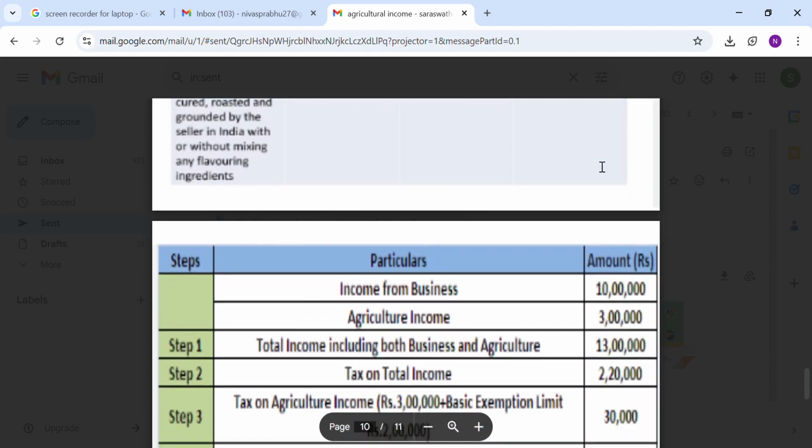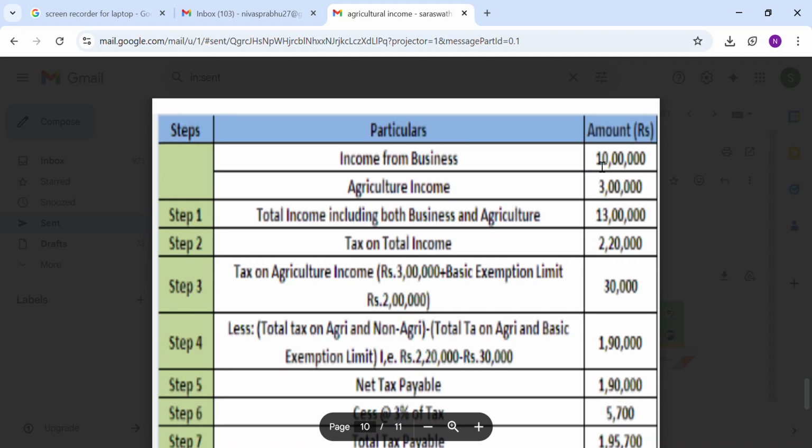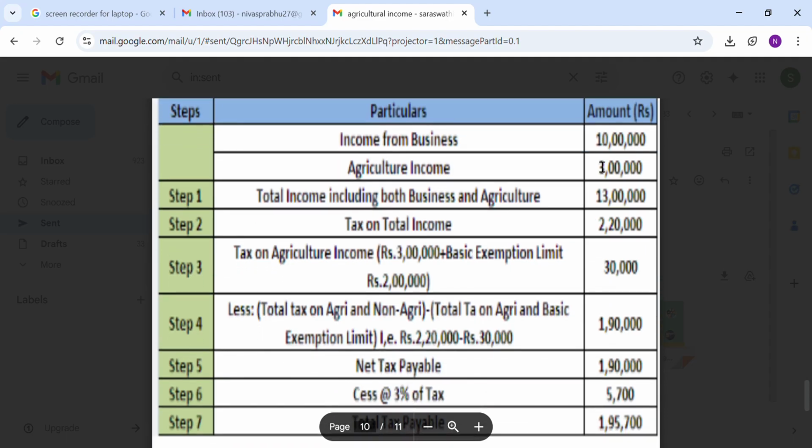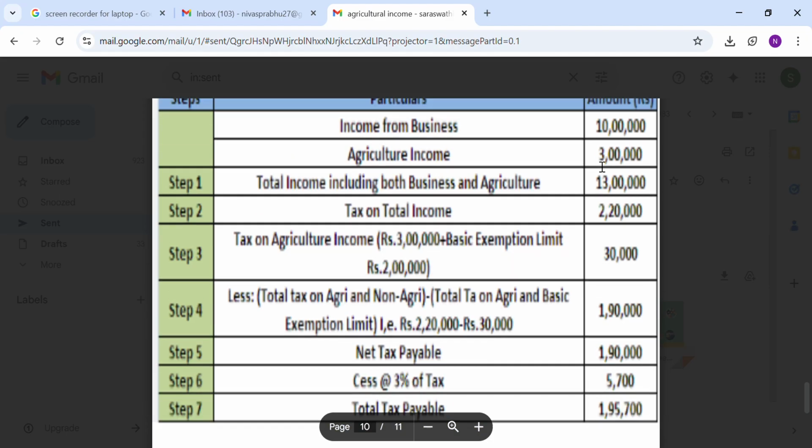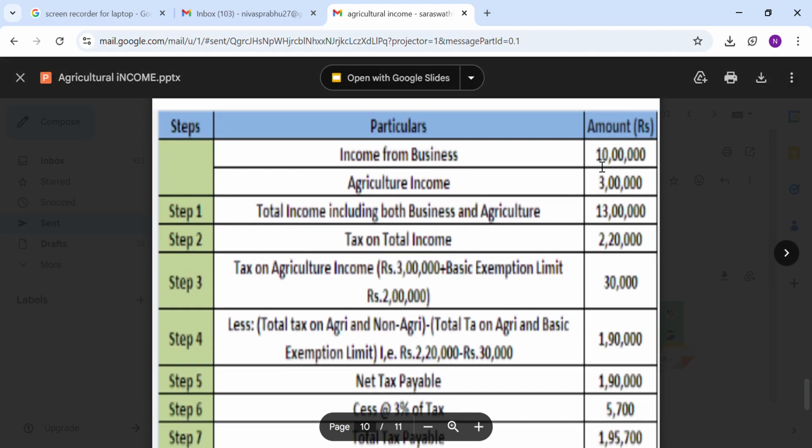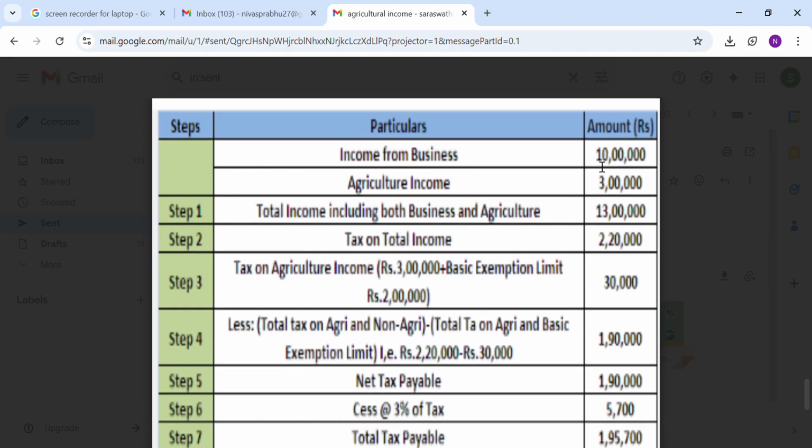The next slide shows the determination of agricultural income treatment. First, we should calculate the income from other sources, that is house property, business, capital gain, etc. For example, if it is 10 lakhs, along with that we add the agricultural income, the income derived from agricultural land. Now we derive total income of 13 lakhs.